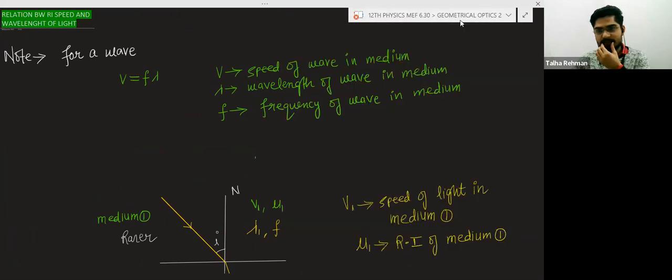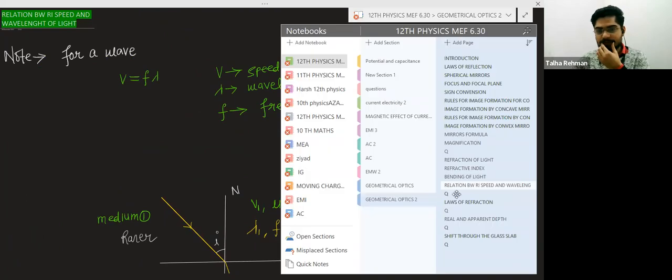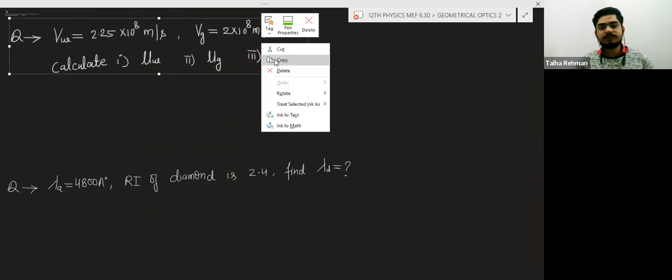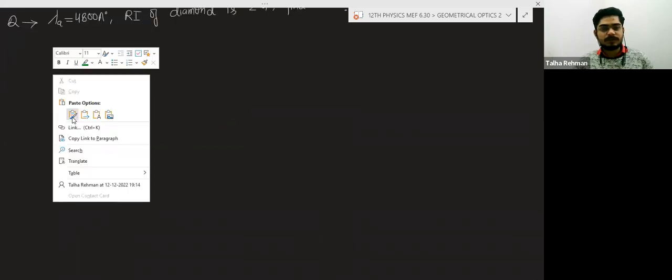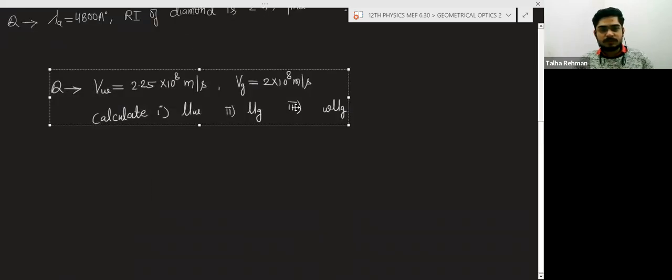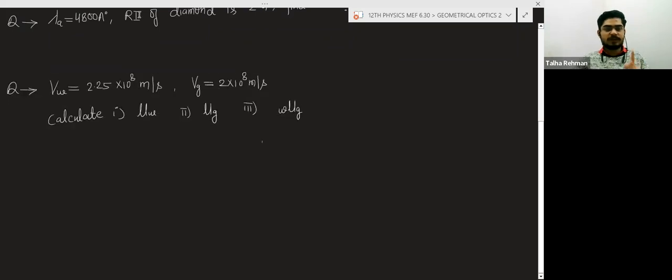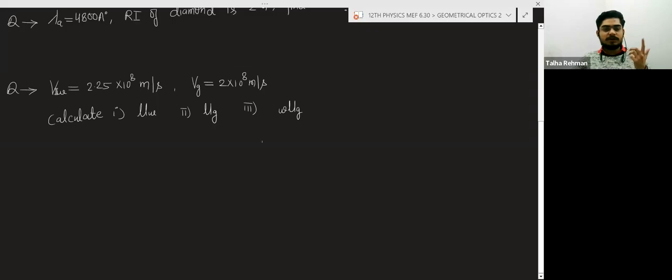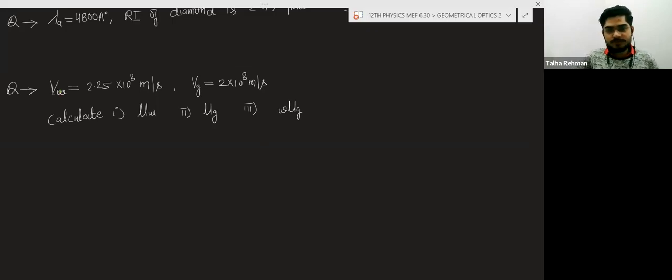After that we will solve one question. Very easy question I have taken. Here VW means speed of light in water.